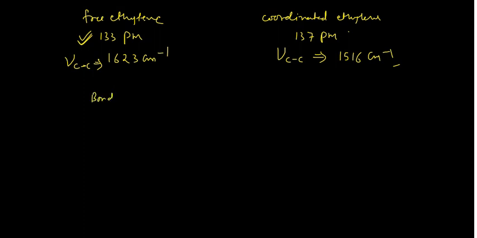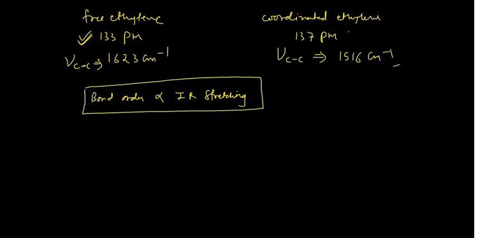Bond order is directly proportional to the IR stretching frequency. This is a little trick. There is no mathematical meaning for that, but you can understand that whenever the bond order is high, the stretching frequency would also be high. In that case, I can write high bond order. In that case, I can write low bond order. This is how you can understand. This is something very, very important which you need to understand.